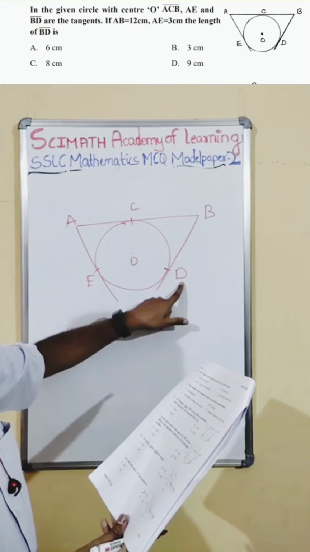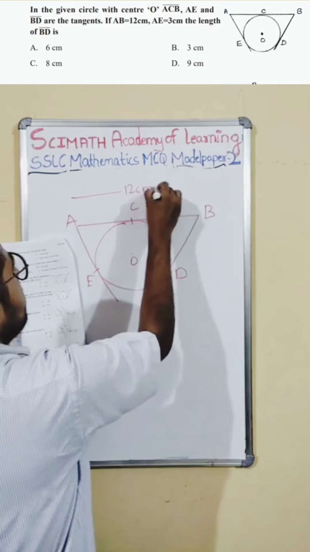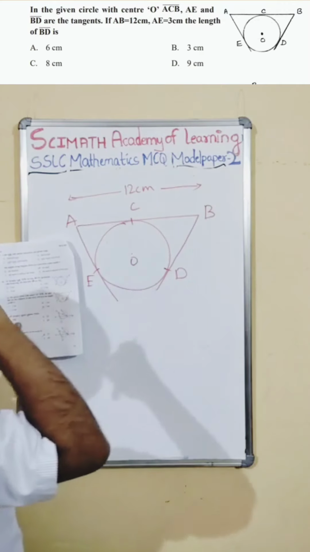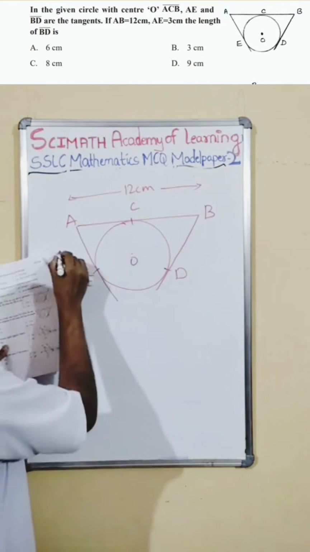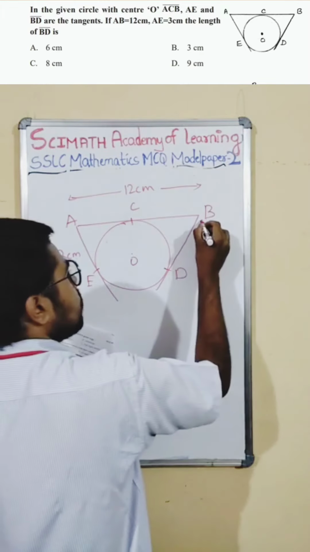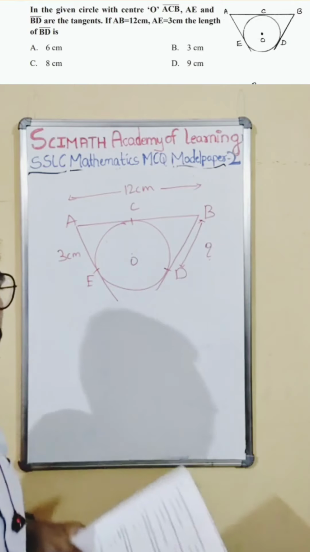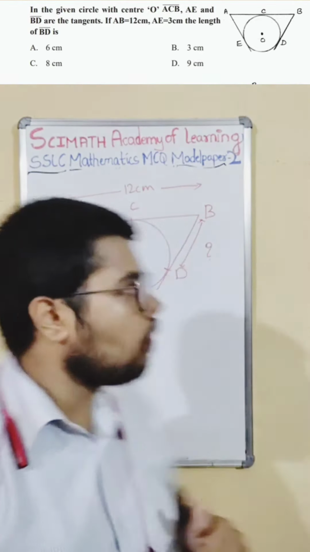If AB is 12, it seems this is 12 centimeter total. AE is 3 centimeter. Find the length of BD. They are asking us to find the length of, what is this length? This is again from the concept of the same theorem that we just studied. See how we will do it.